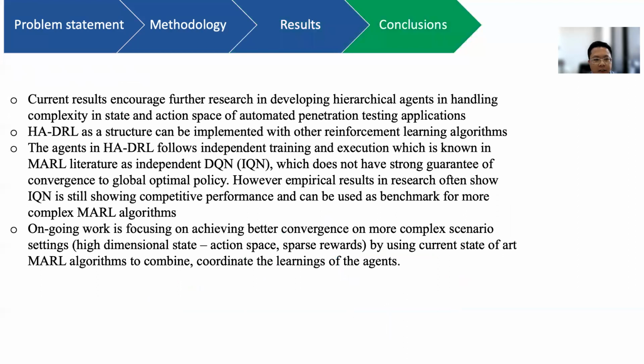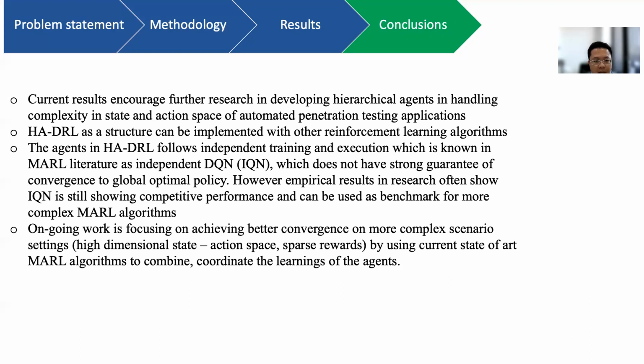So these are our insights from working on this project. The current results encourage further research in developing hierarchical agents to handle complexity in states and action space of automatic penetration testing applications. HA-DRL, as we call it, as a structure can be implemented with any other reinforcement learning algorithms. At the moment, we only verify this on DQN algorithms, but there's no constraint on using other methods.